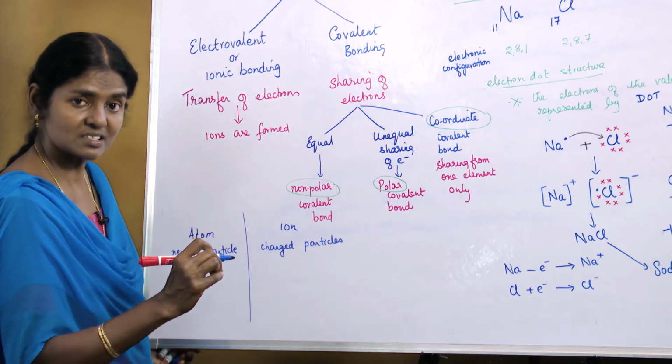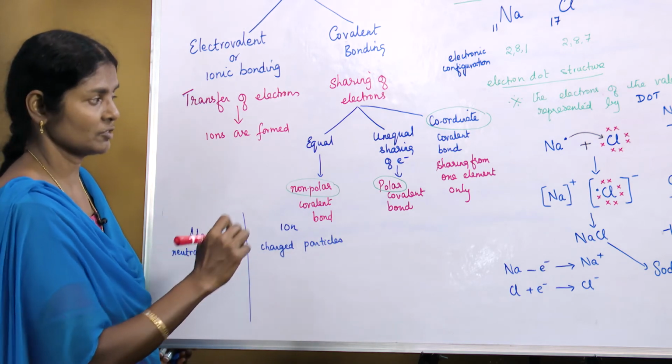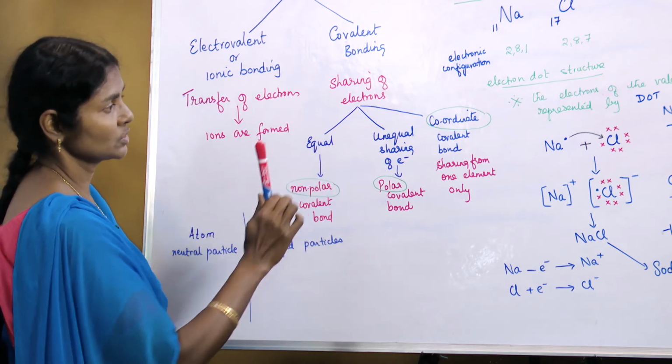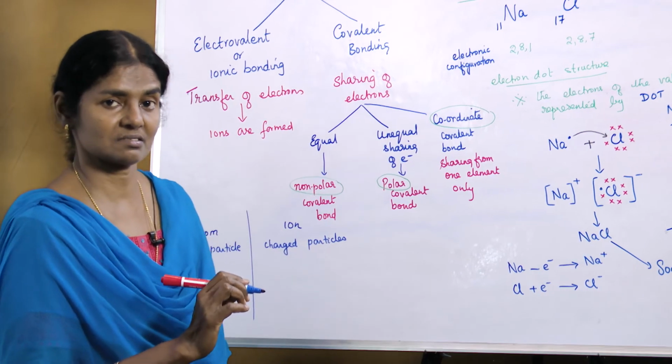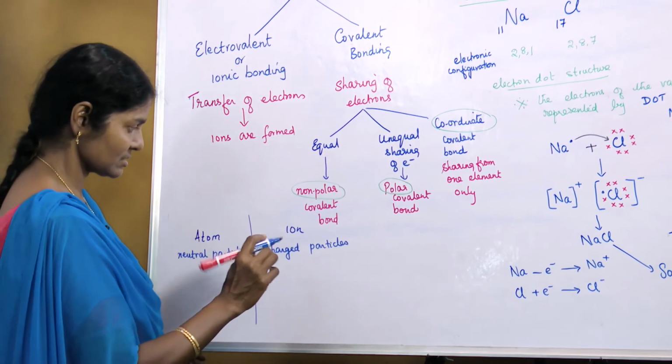Atoms may or may not exist independently. For example, we thought about the inert gases. Inert gases can exist independently.